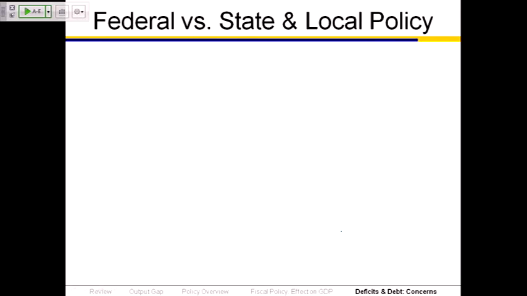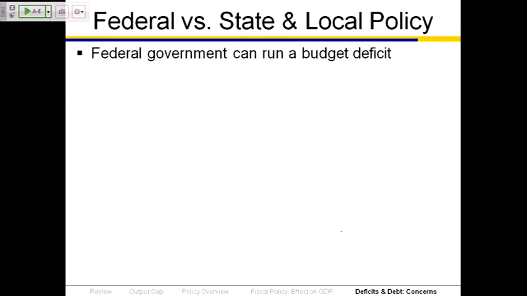A second concern has to do with the difference between federal and state and local policy. Federal on the one hand, state and local on the other. The federal government has the constitutional authority and does run budget deficits. It can run a budget deficit. It prints debt, borrows from the world in order to pay its bills.